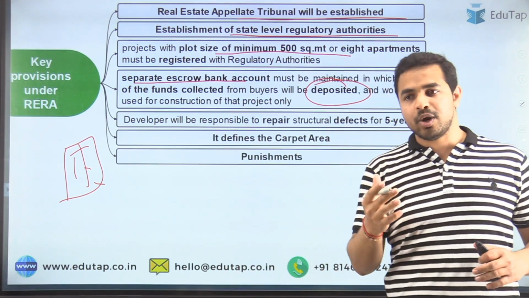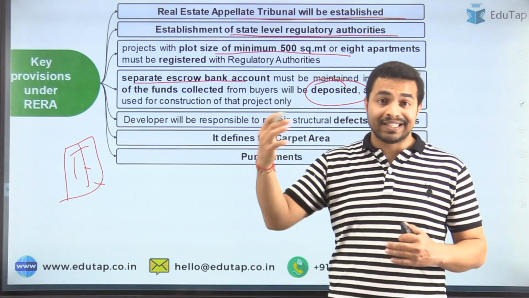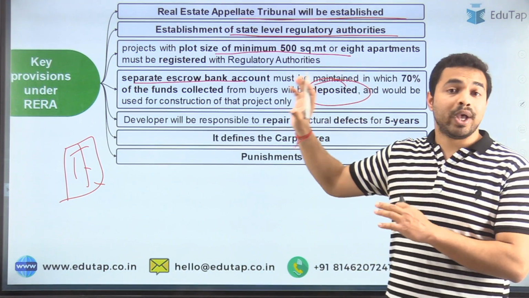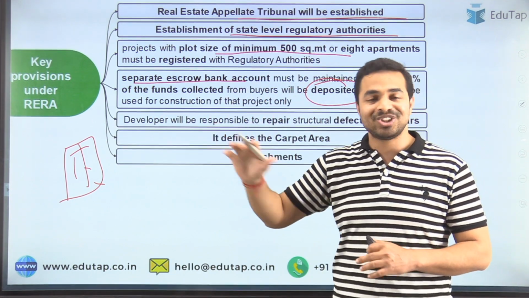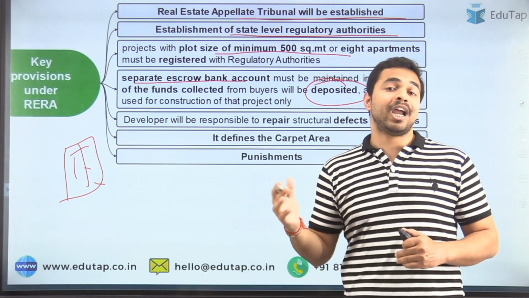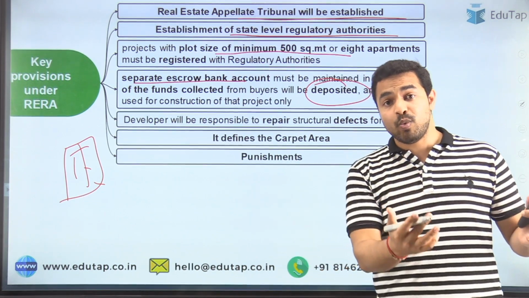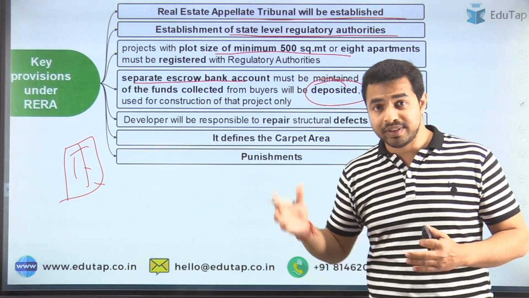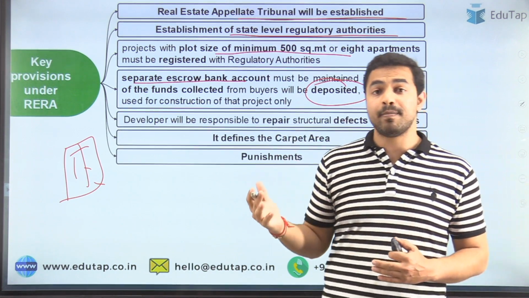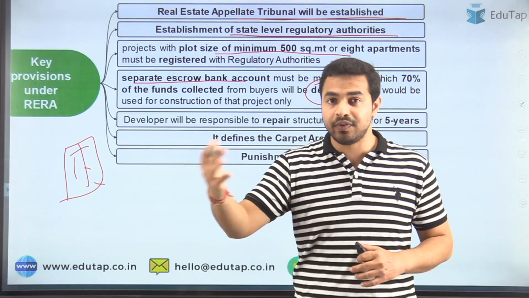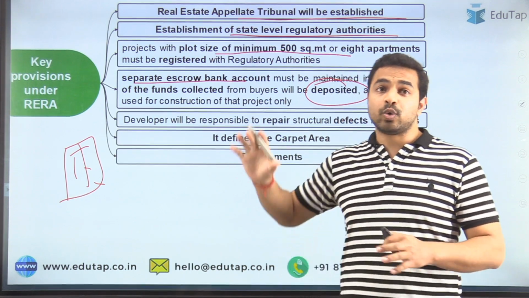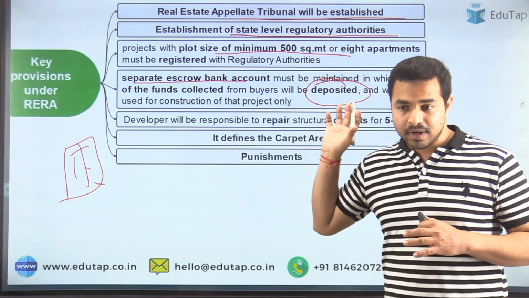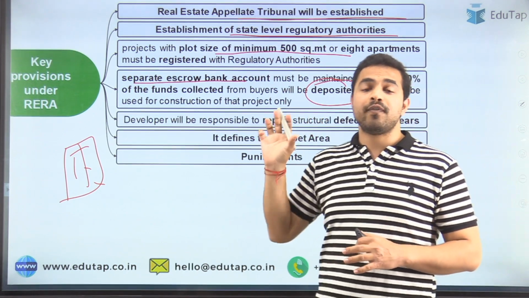तो पहले क्या होता था कि मान लो कि किसी प्रमोटर ने पैसा ले लिया है बायर से, and what they are going to do, they are not investing that particular amount on the construction of those projects. They are using that amount of money for increasing their wealth, for their luxurious properties, or they are investing that amount in other projects for the creation of other infrastructures. So that is the reason why this separate escrow bank account will be maintained by these developers. इसके अंदर क्या होगा, for example